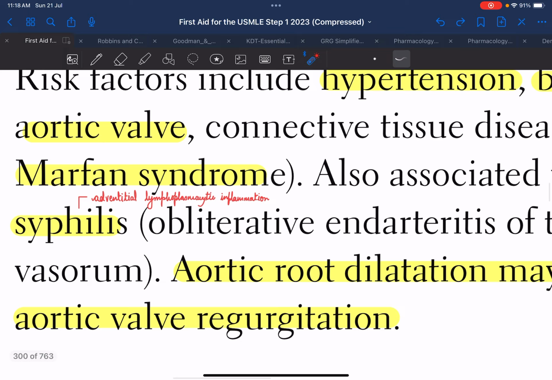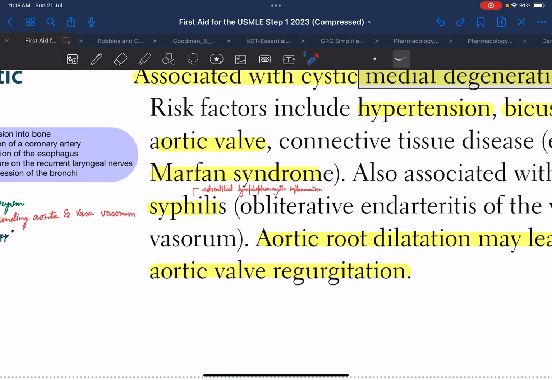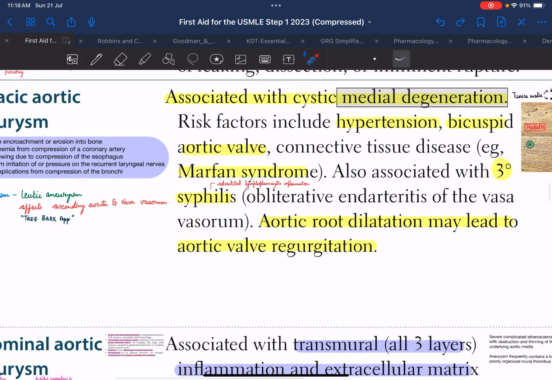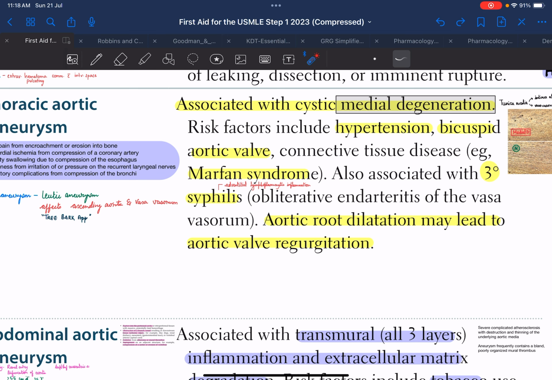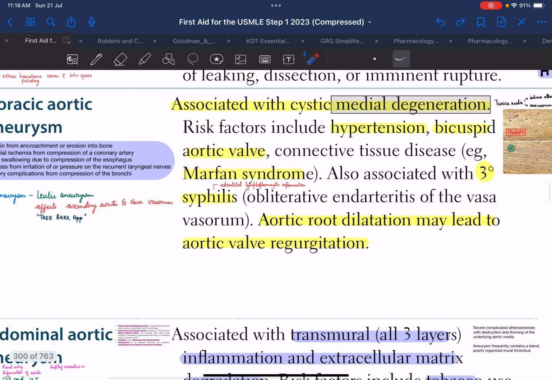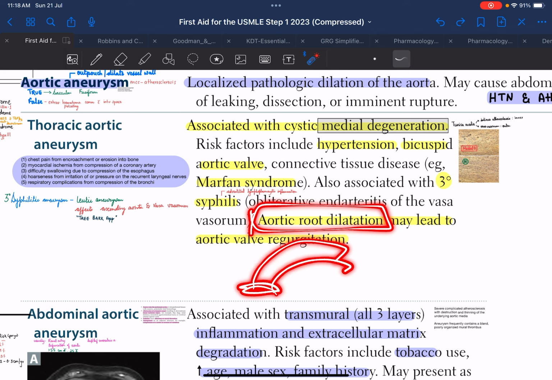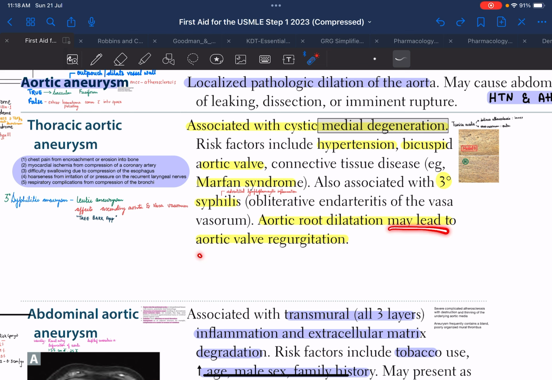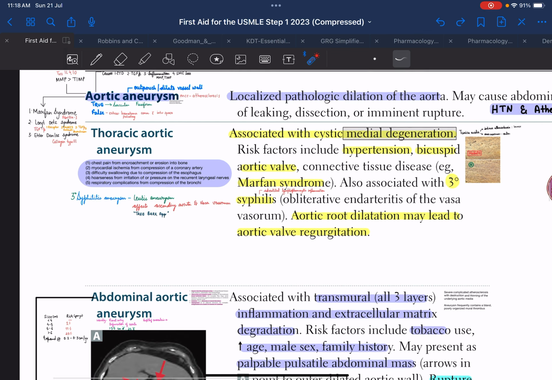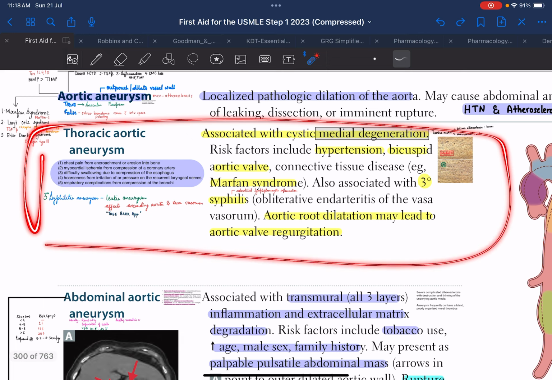In a patient of tertiary syphilis, when we do the biopsy or the histopathological staining, we can see lymphoplasmacytic inflammation in the adventitia. Okay, the clinical manifestation of any of these things can be similar, but how will you differentiate syphilis? By the histopathological examination. If there is dilation in the aortic root, where the aorta is basically starting, it can lead to aortic valve regurgitation. It could lead to incompetency of the aortic valve in future. Okay, so this is all about thoracic aortic aneurysm.